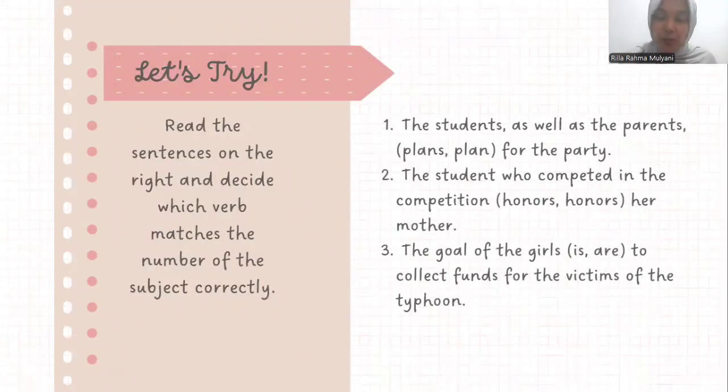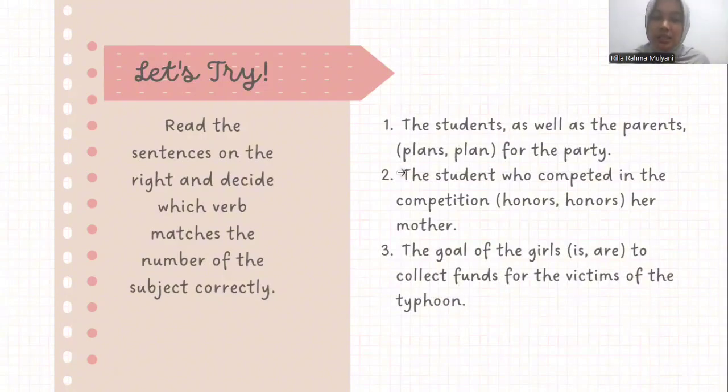Let's try again. Rule number 1, practice. Number 1, the students plan for the party. The subject is students, which is plural. So the correct verb is plan, not plans, because the subject has s, so the verb has no s. Number 2, the student who competed in the competition honors her mother.